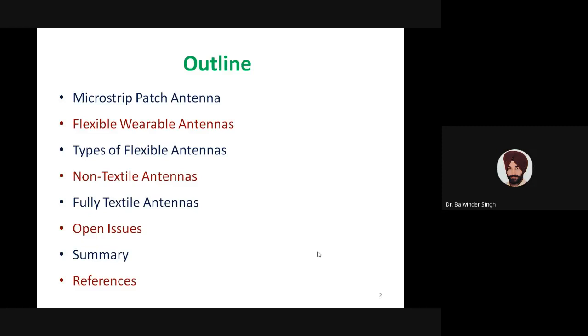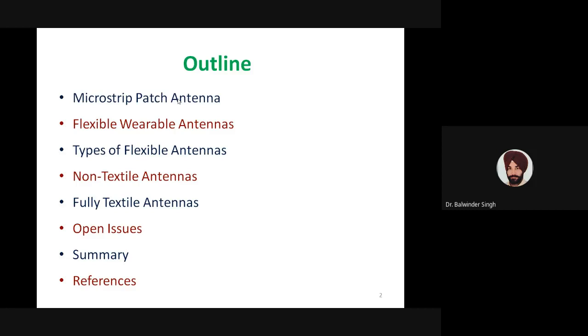We'll have some basics of the microstrip patch antenna, then discuss what we mean by flexible variable antenna. We'll briefly discuss various types of flexible antennas. Then we'll divide our discussion into two major types, non-textile antennas and fully textile antennas. Then we'll discuss some open issues.